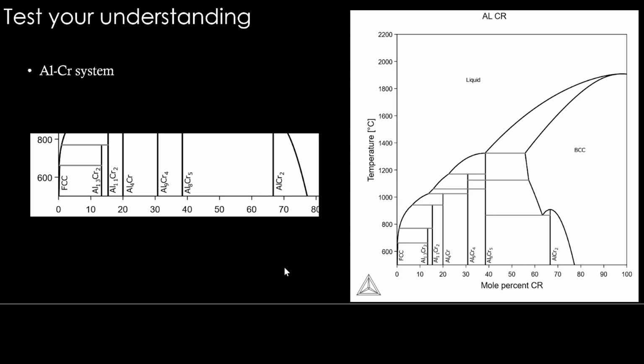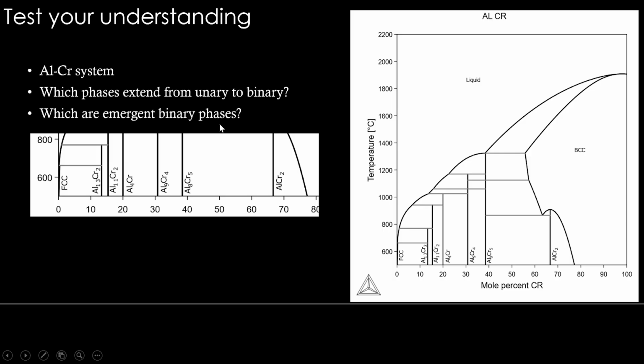So test your understanding with this example. This is an aluminum-chromium system. FCC phase is there on one side, BCC phase is there on the other side. Liquid is there here, and multiple intermetallic phases are standing. This is a slightly zoomed-in version of the bottom region here. The questions are: which phases extend from unary to binary? Which are emergent binary phases?